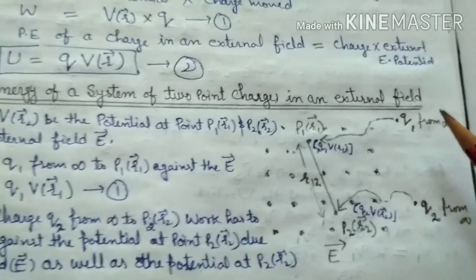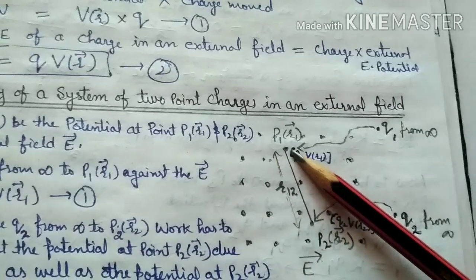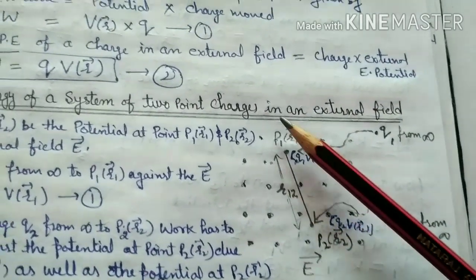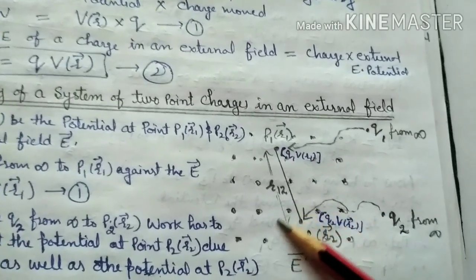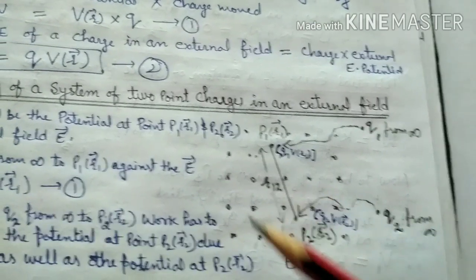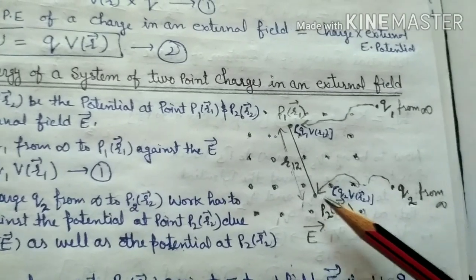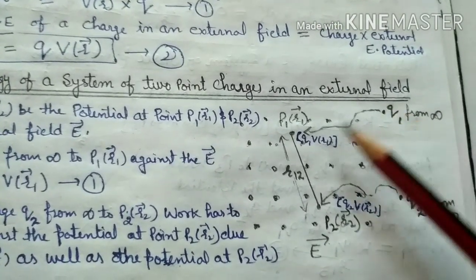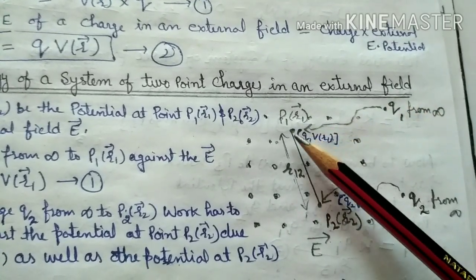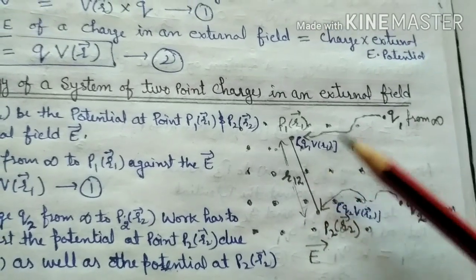Now to move a charge from q1 and q2 in that region, let us suppose P1 and P2 are 2 points. P1 is at a distance r1 from that source charge or origin, and P2 is at a distance r2 from the origin, and the distance between P1 and P2 is r12. Now to move a charge q1 from infinity to point P1 and q2 from infinity to point P2, work has to be done.